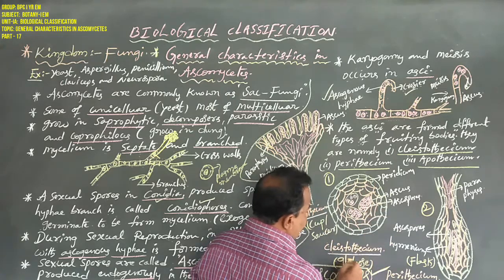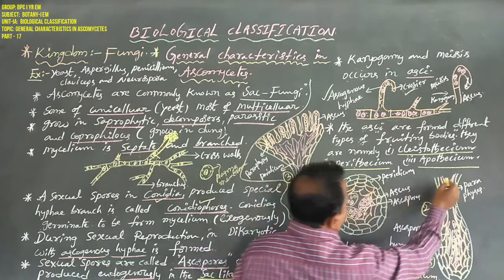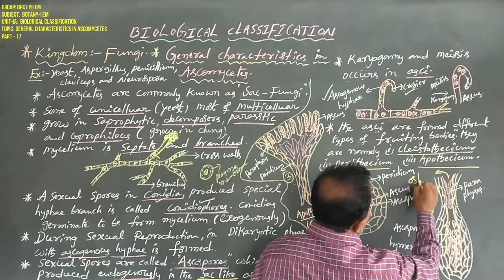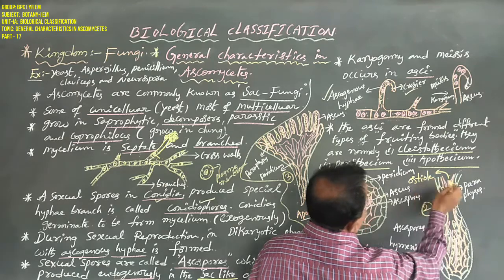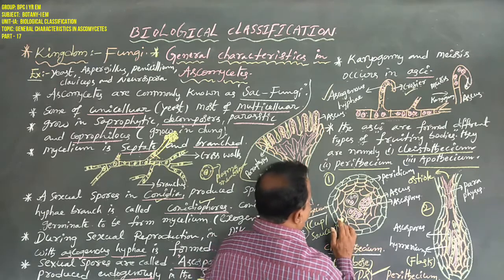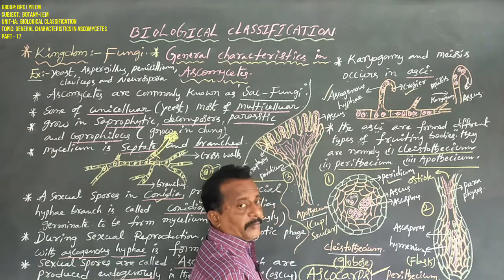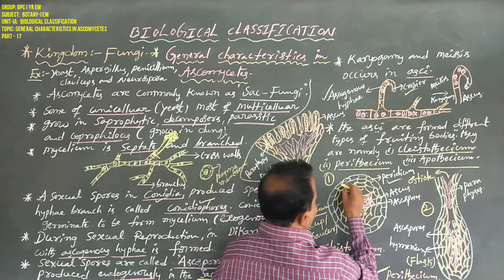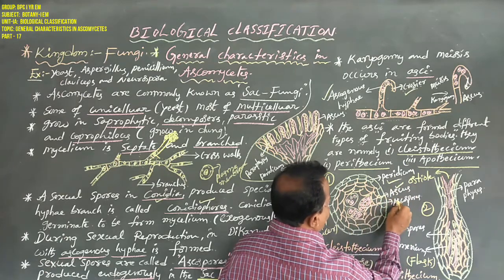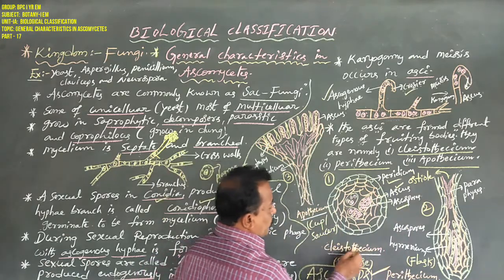This Cleistothecium always appears as a globose-like structure. There are no openings, the ostiole is not present. The globose-like structure of the Cleistothecium is covered by one cell wall that is named peridium. This Cleistothecium consists of several asci, and each ascus contains 4 to 8 ascospores. This is the importance of Cleistothecium.